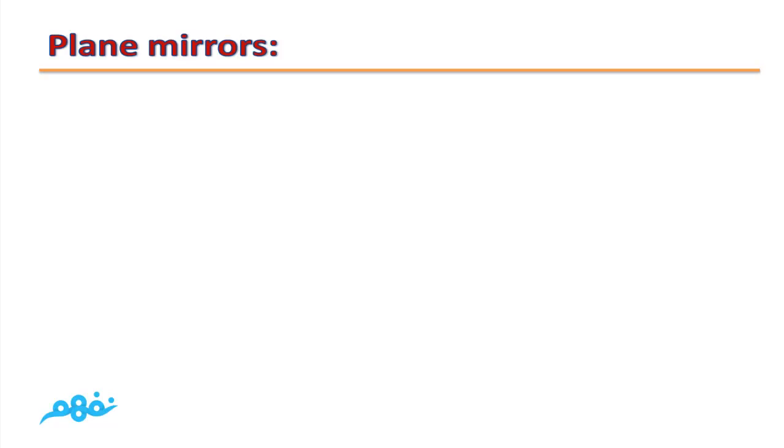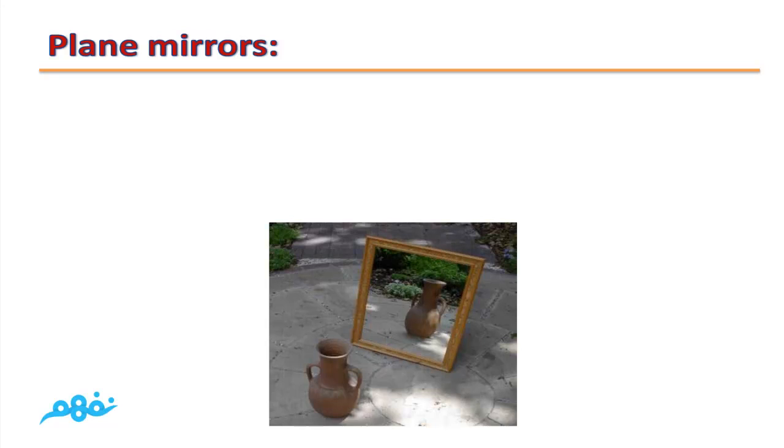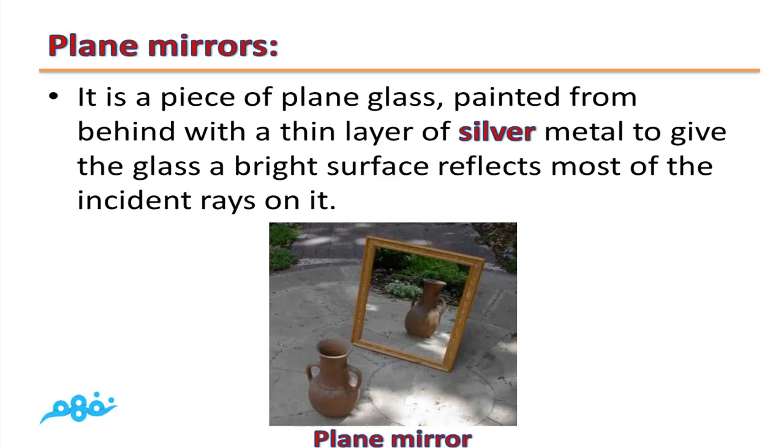First, we will talk about plane mirrors. What's meant by plane mirror? It's a piece of plain glass painted from behind with a thin layer of silver metal, to give the glass a bright surface that reflects most of the incident rays on it. The properties of the image formed by a plane mirror.